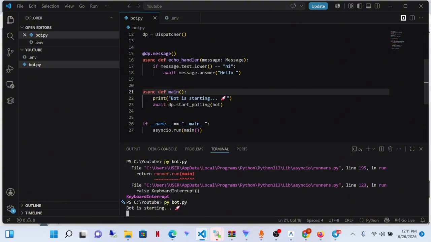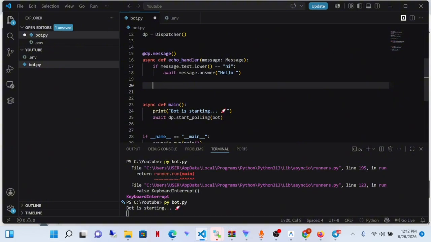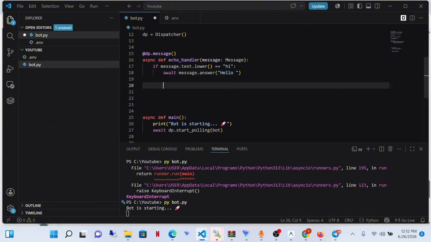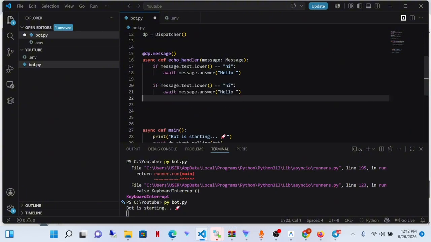So let's set another rule. If you want to set another rule, this is what you do. You create another if statement. I'm a lazy guy. I don't like writing code over and over again, so I'm just going to copy this and paste it. So for this next rule, let's say bye. When we say bye, I want the bot to reply goodbye.